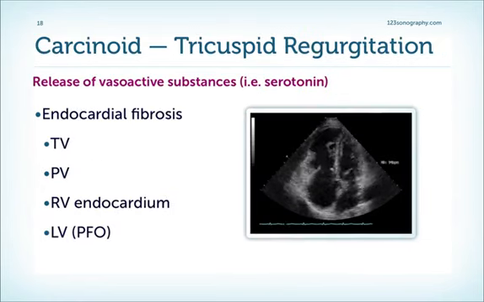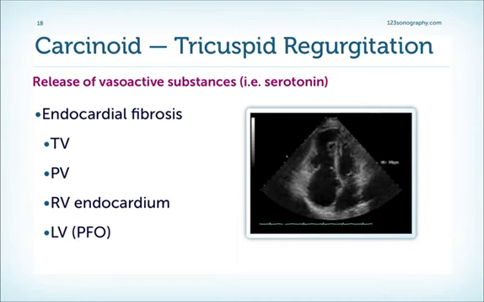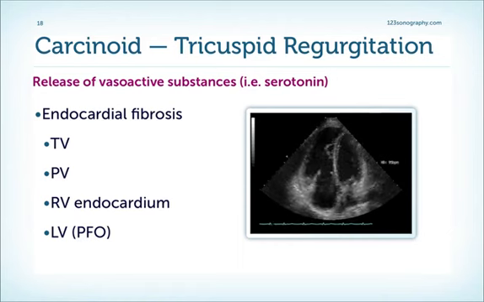A much less frequent cause for TR is carcinoid heart disease. Why do we have TR? Because of the serotonin which is produced by the tumor. Especially if the tumor also has metastasis in the liver, then we have a very high concentration of these substances, and they destroy the endocardium. They cause endocardial fibrosis. So they affect the tricuspid valve, but also the pulmonic valve and the right ventricular endocardium. Why are the left heart structures not affected? Because serotonin is metabolized in the lung.